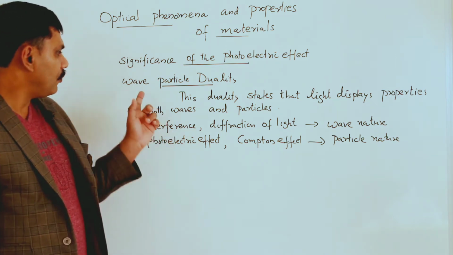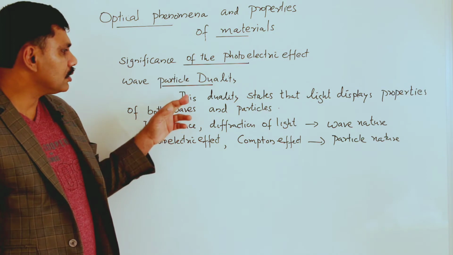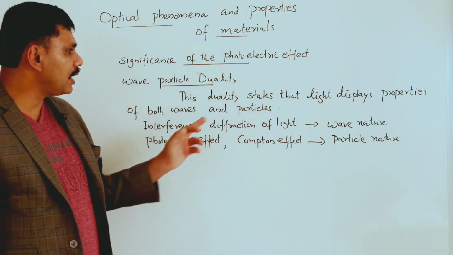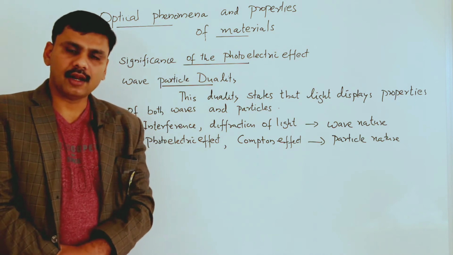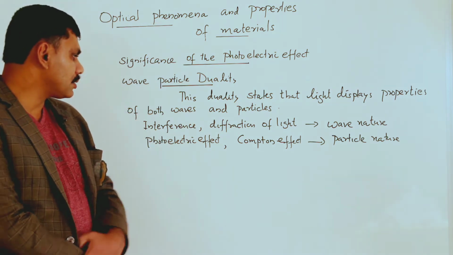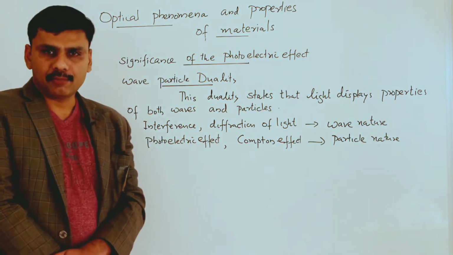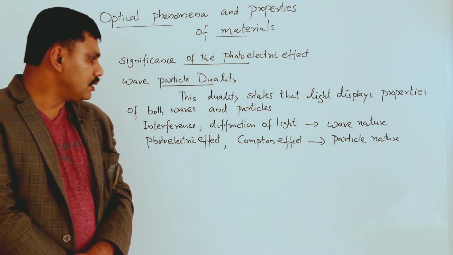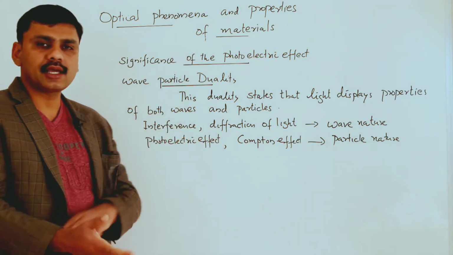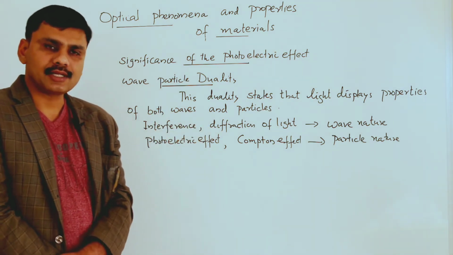So wave-particle duality states that light displays the properties of both waves and particles. Light can be considered as a wave and a particle. In some cases we have to explain by taking the wave nature, and in some other cases we have to take the particle nature.